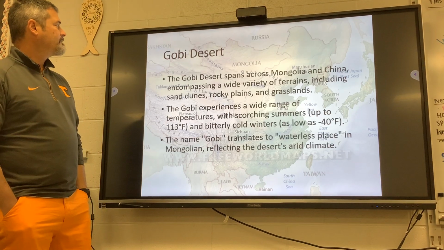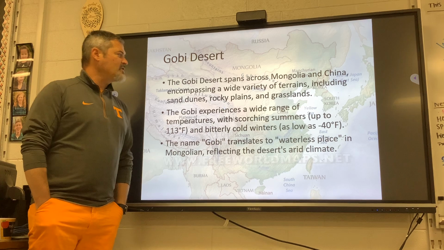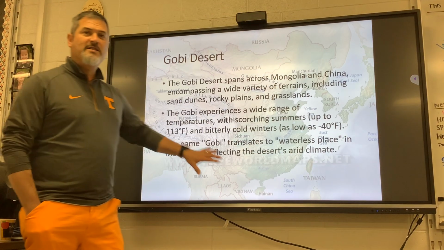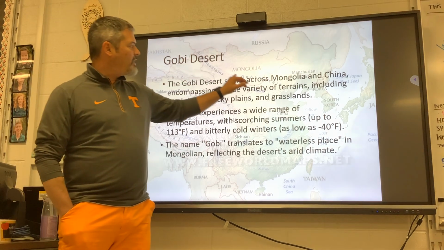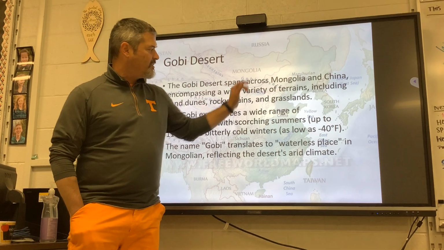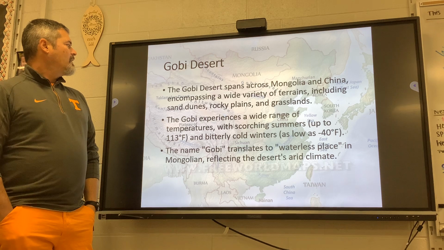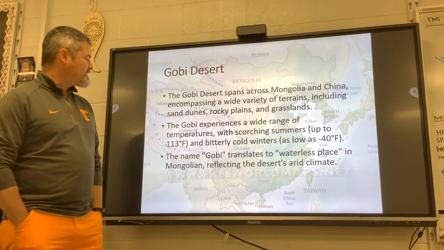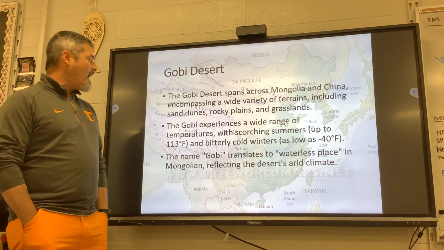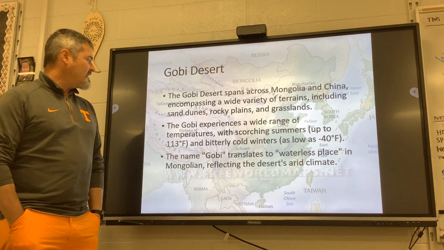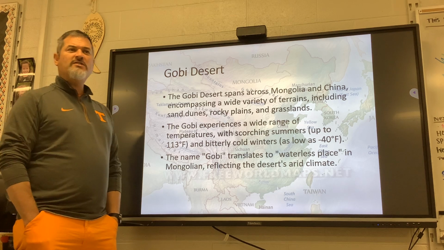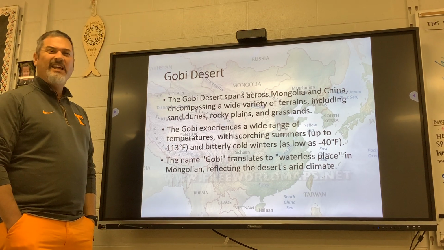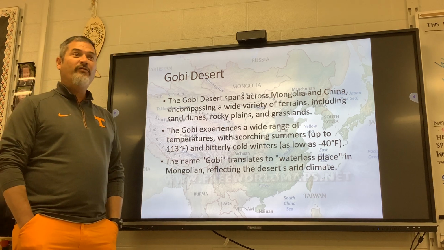The Gobi Desert. The Gobi Desert spans across Mongolia and China. You can see, I've got our map as the background. Up through here is Mongolia, and here's the Gobi Desert in the north. It encompasses a wide variety of terrains, including sand dunes, rocky plains, and grasslands. The Gobi experiences a wide range of temperatures. In the summertime, it can get up to 113 degrees. In the wintertime or at nighttime, it can get down to negative 40.